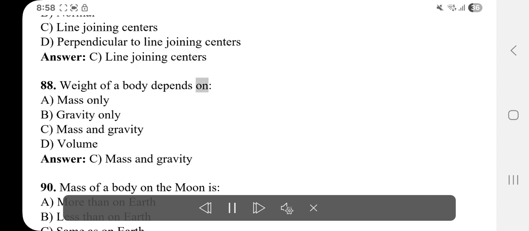88. Weight of a body depends on A. Mass only. B. Gravity only. C. Mass and gravity. D. Volume. Answer: C. Mass and gravity.